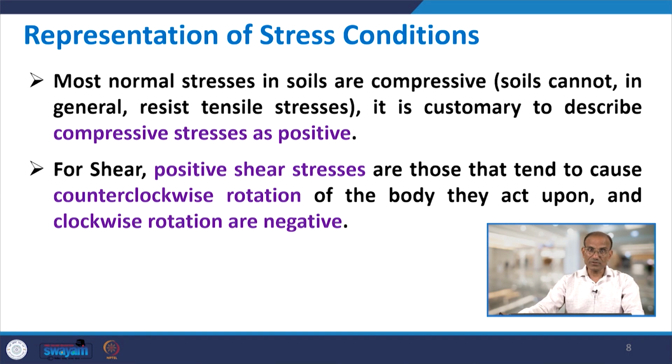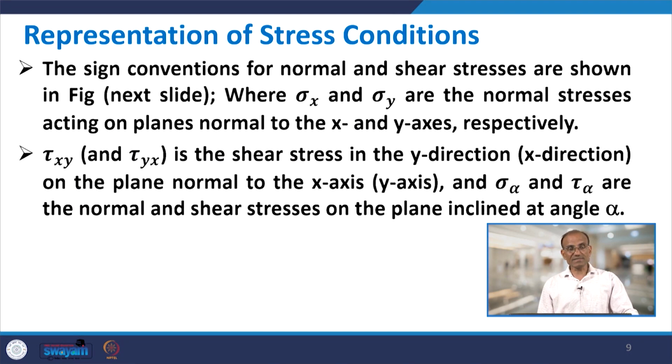Normal stresses in soils are normally compressive, because soils cannot resist tensile stresses. So, when we deal with geotechnical engineering or soil mechanics, we consider compressive stress as positive while tensile stresses are negative. As far as shear stress is concerned, positive shear stresses are those which tend to cause counterclockwise rotation of the body, while the other way it will be negative. So, our sign conventions are here.